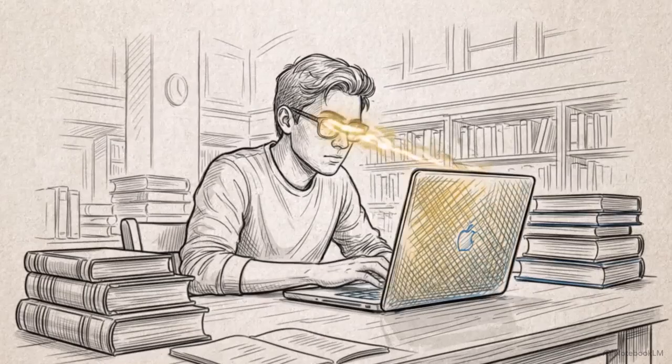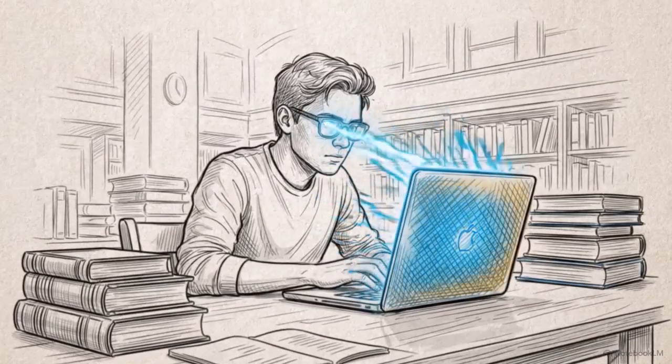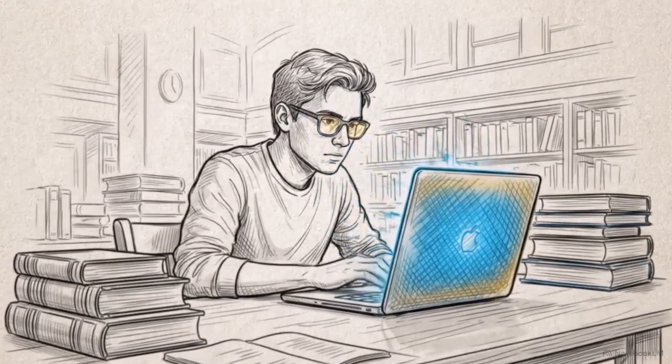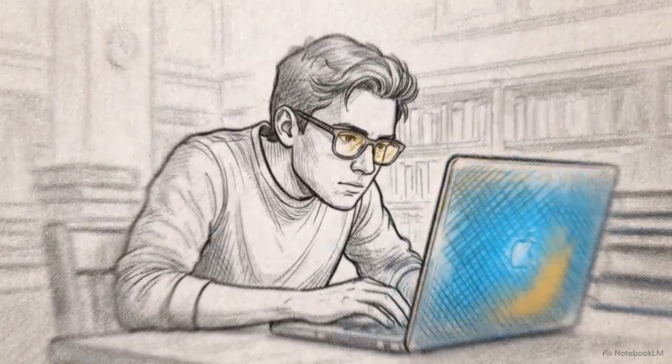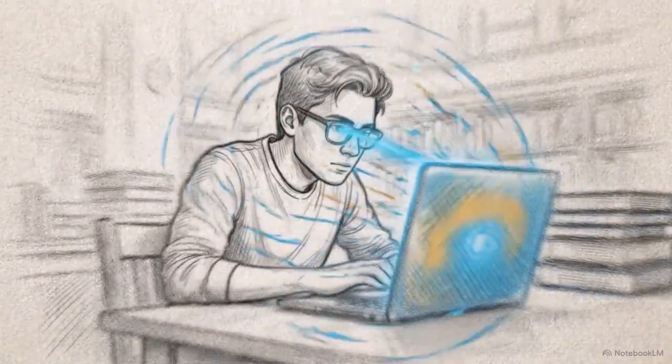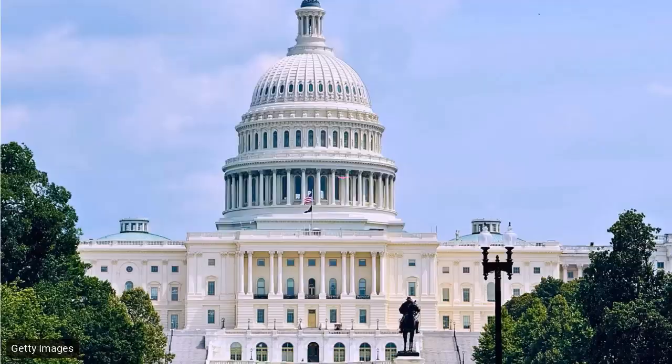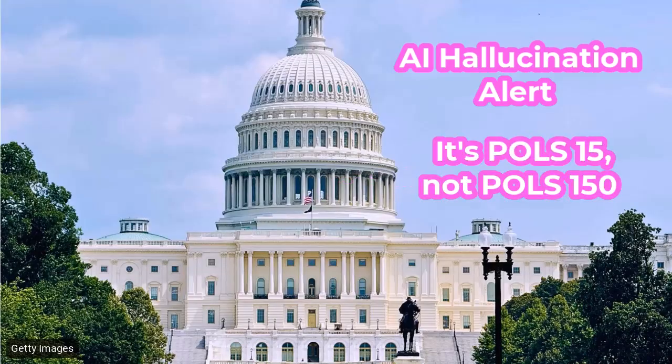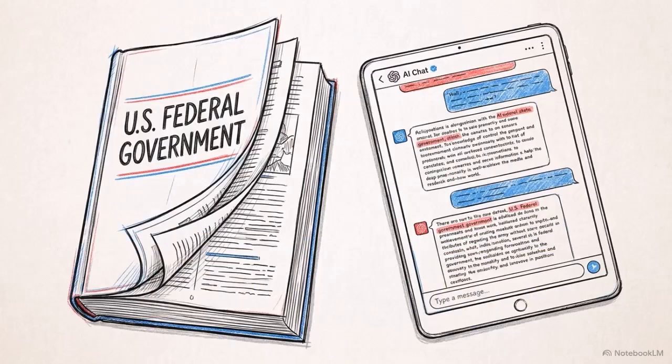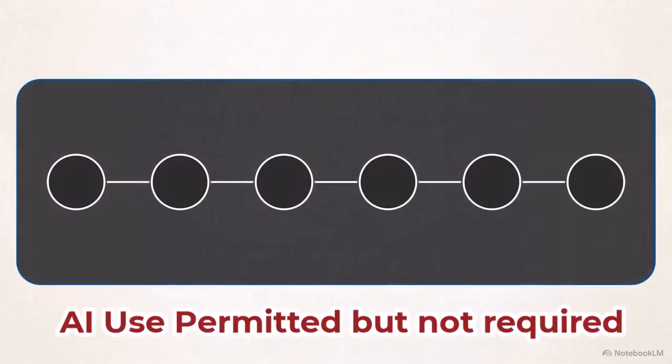In the modern academic environment, generating 10 pages of plausible text takes seconds. Success no longer depends on drafting, it depends on interrogating the truth. Political Science 150 operates on a dual mandate. You have to demonstrate a working knowledge of the United States federal government while simultaneously executing a rigorous academic application of artificial intelligence. This flowchart illustrates the syllabus architecture.